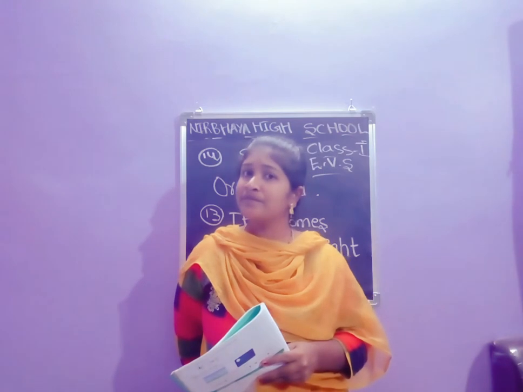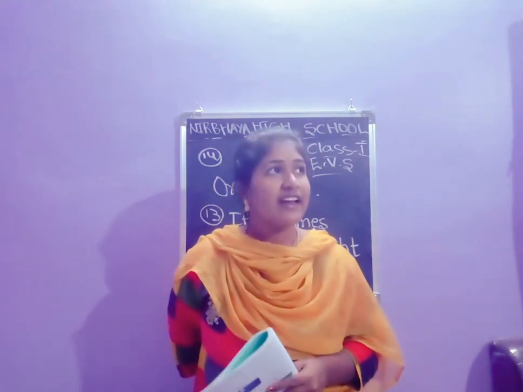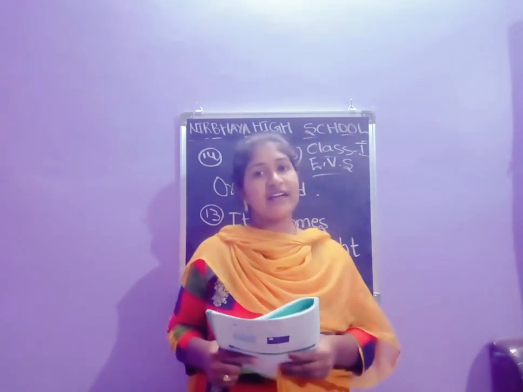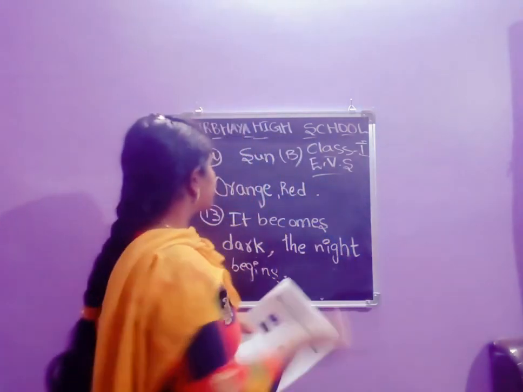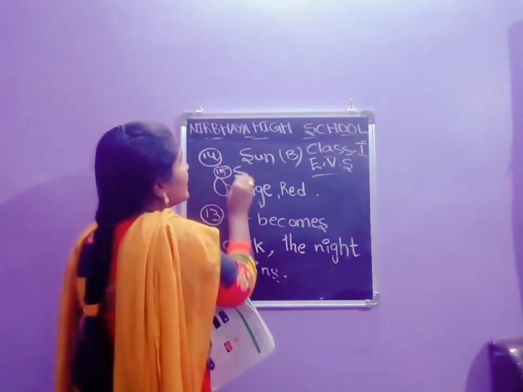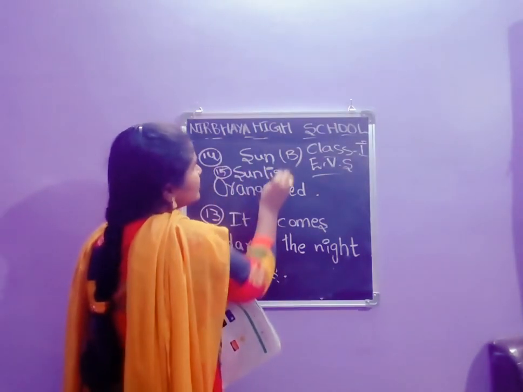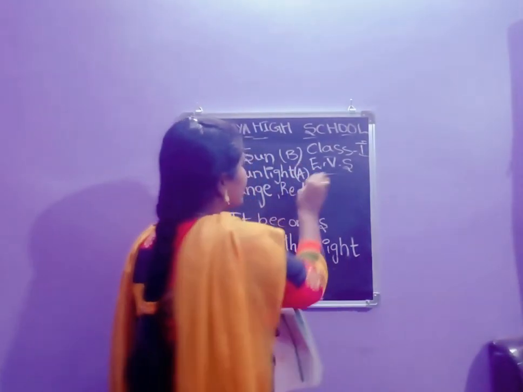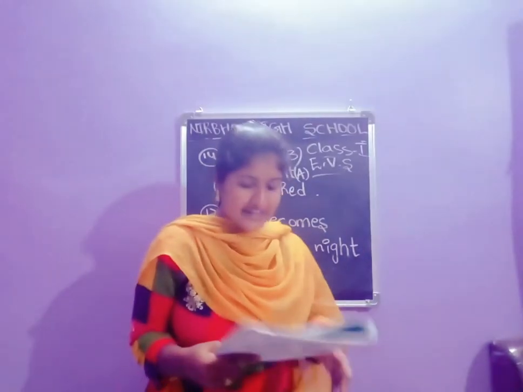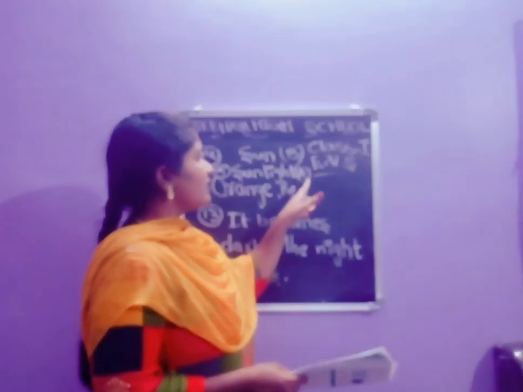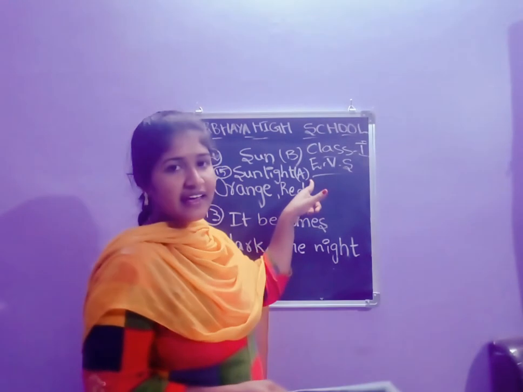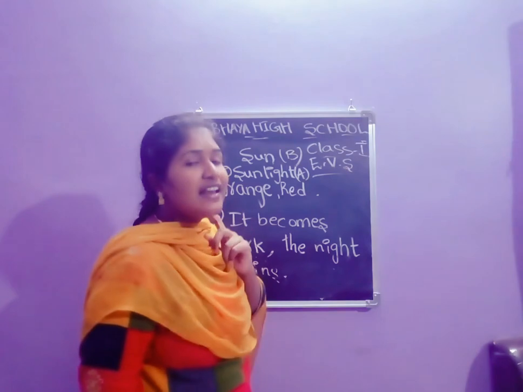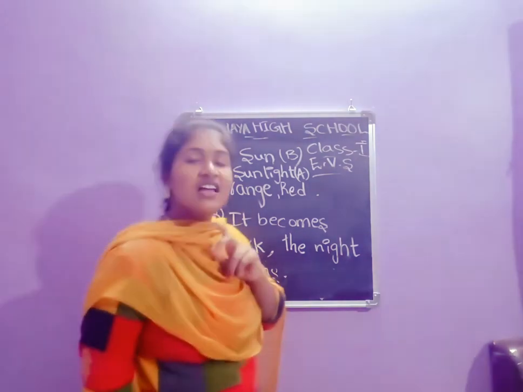In the night time, how are we seeing? We are using the lights. So in the daytime we are using sunlight. So here you write, 15th one. Sunlight. Where is sunlight? Yes, A is the sunlight. So in this blank you have to write A. A is the sunlight. S-U-N sun. L-I-G-H-T light. By using sunlight we are seeing the things.